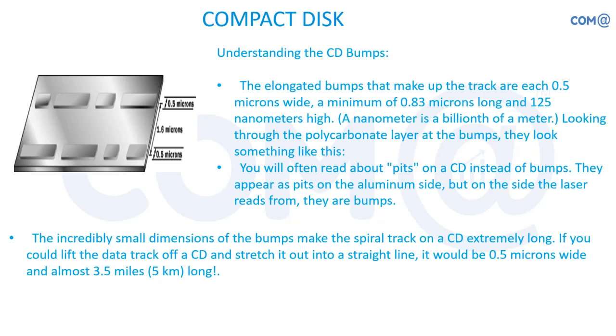So we are going to form the data by using the concept called pits and lands. You'll have some projection available when the data is written by a laser light, based on the intensity of the light. Pits and lands are formed. A small projection is created, and on the other side no projection is available. So we call it pits and lands, right? The flat one is a land, and the other one is a pit. This is to differentiate the data between zeros and ones. We also call it bumps, where there is a projection. So based on the data written, these are formed inside the DVD.